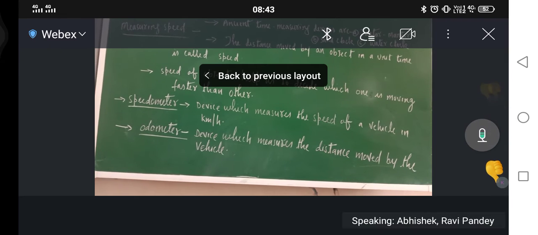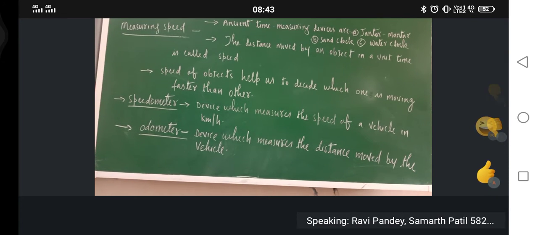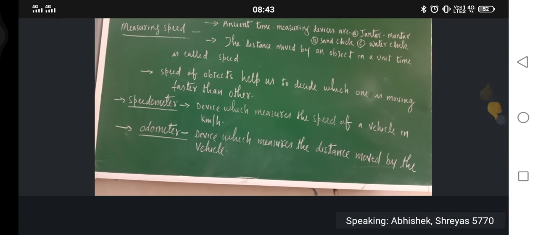These devices are very accurate and very precise measurement of time can be done.